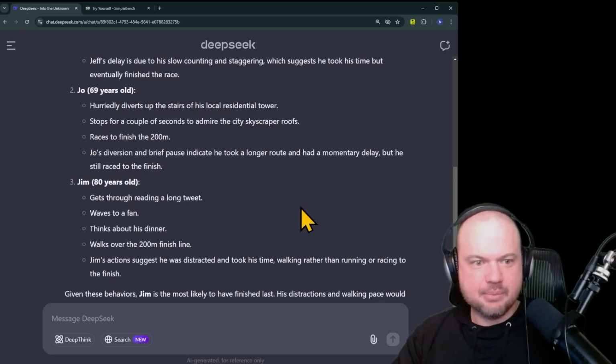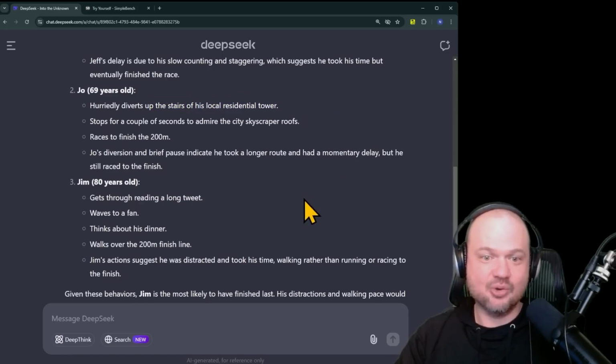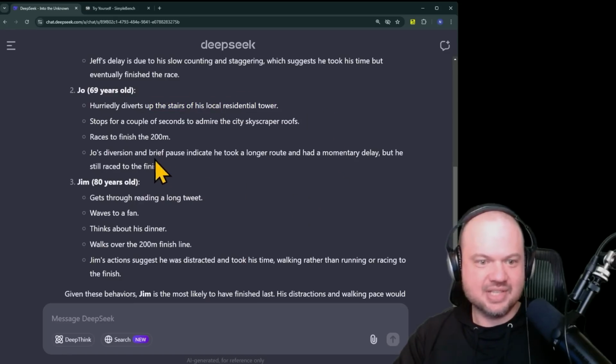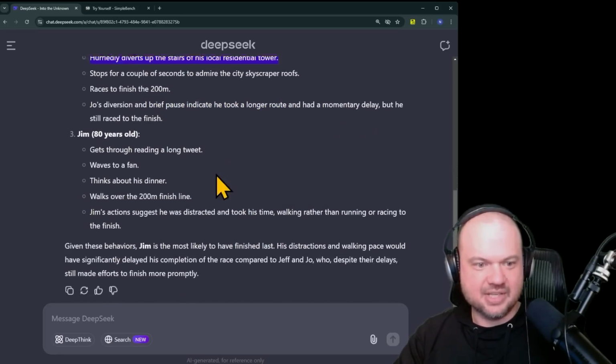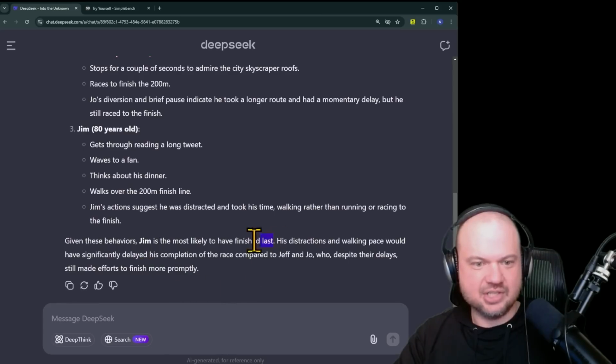Here, the DeepSeek model does fall for it, right? So it's looking at Joe, the person that climbed up the stairs of his local residential tower and sort of summarized it. Oh, he took a brief pause to take a look at the scenery below, ignoring the fact that he had to climb a skyscraper, and says, well, Jim probably was the one that finished last because he read a tweet, waved to a fan, and thought about his dinner.